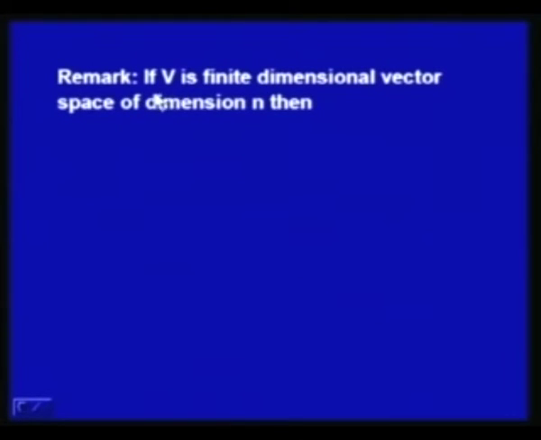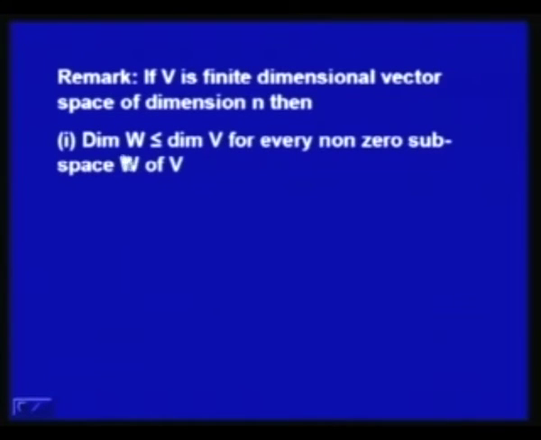Now, if we have a vector space V which is finite dimensional, then dimension of W is less than or equal to dimension of V for every non-zero subspace W of V. So, every subspace W of V will have dimension less than or equal to dimension of V, and in a special case, when dimension of W is the same as dimension of V, then this W will be the same as the vector space V. I suggest that viewers can prove this result.